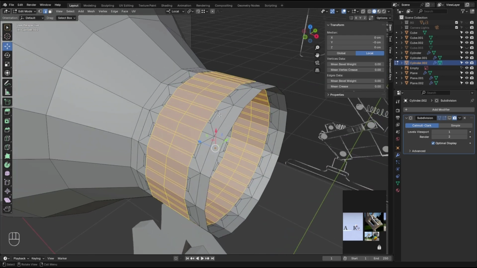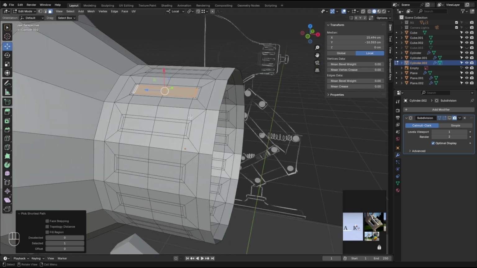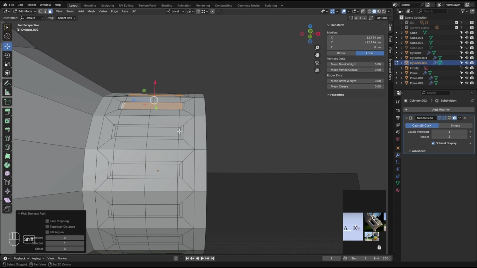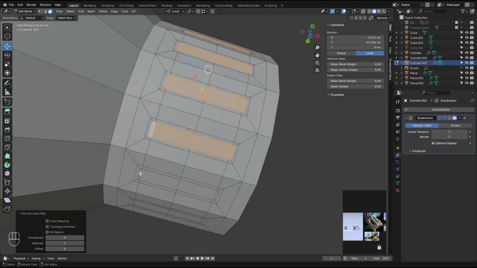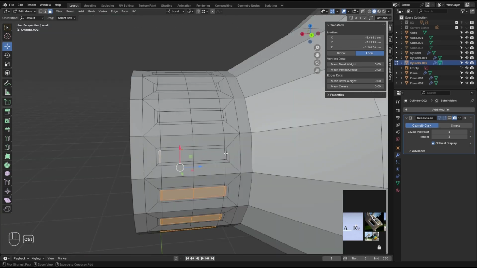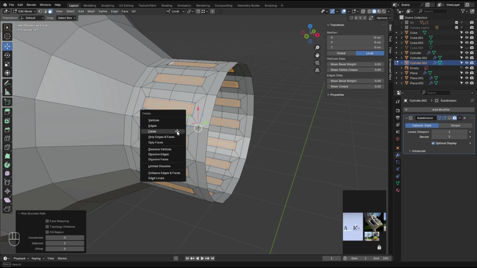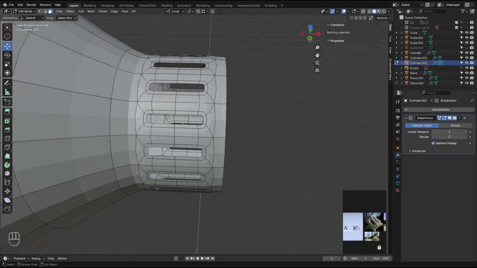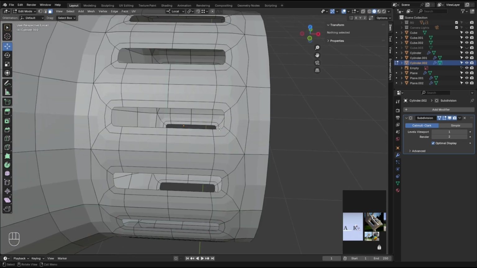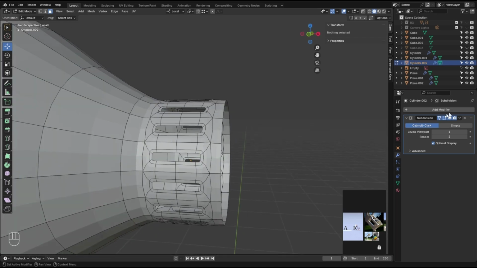So let's select all of this in the middle. Hold Control, grab, Shift, Control, and I'm gonna go all the way through. Now let's simply delete all of these faces. Check that again, and yeah, we have some ventilation with some proper support.